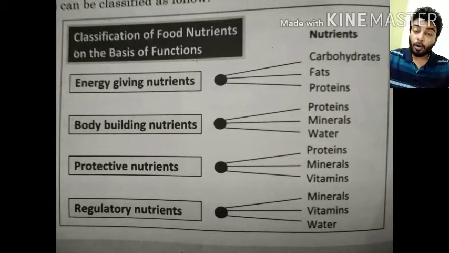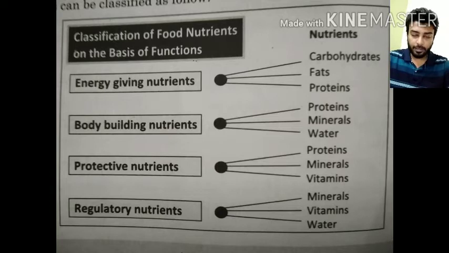The second one is the bodybuilding nutrients. These are the nutrients needed for bodybuilding purposes, which include protein, minerals, and water. The third one is the protective nutrients. These protect us from various diseases and infections, or any kind of hurts or cuts. The protective nutrients are proteins, minerals, and vitamins. Suppose you have any disease or fever, these nutrients are needed in order to get rid of the disease or the infection.